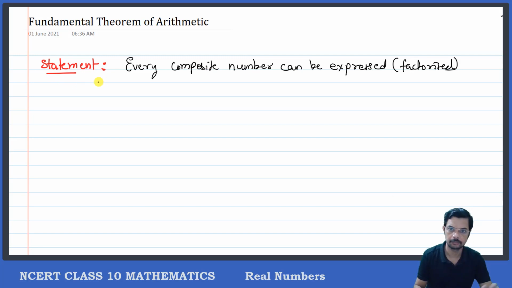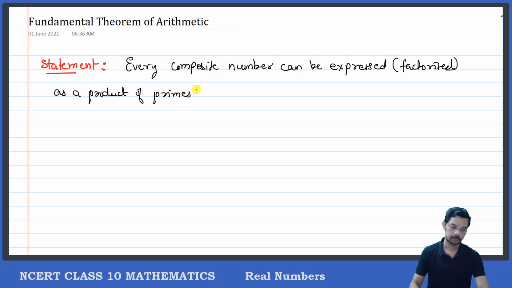Okay, every composite number can be expressed as a product of primes, and this factorization of this composite number will be unique.